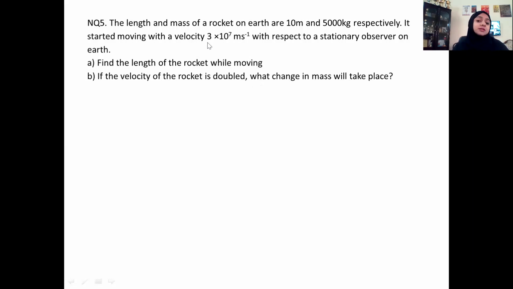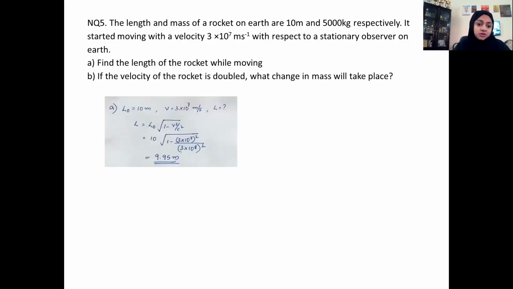So you have to take, in second case, double of this velocity. What change in mass will take place? So first you have to use the relative mass equation. Find the mass of the object with this as the proper or rest mass, this velocity, and also you have to find the relative mass with double this velocity and find the difference between them. Pause the video, solve the question, and come right back to check the solution.